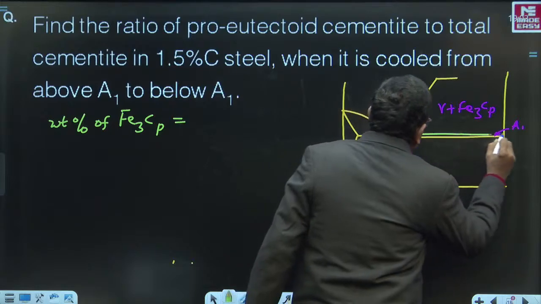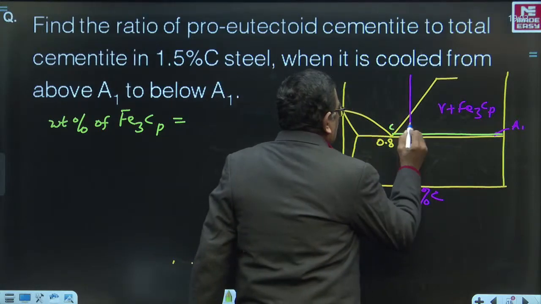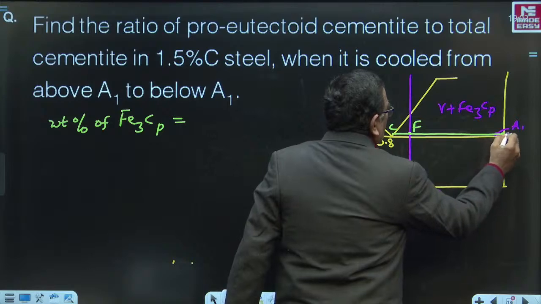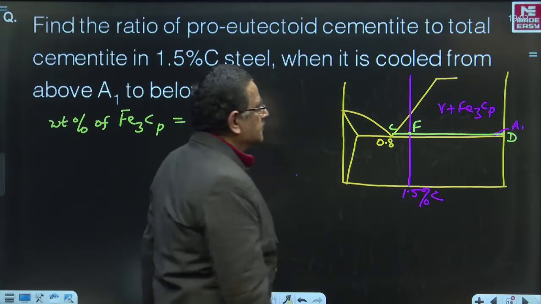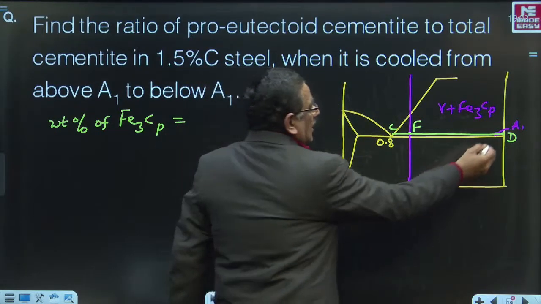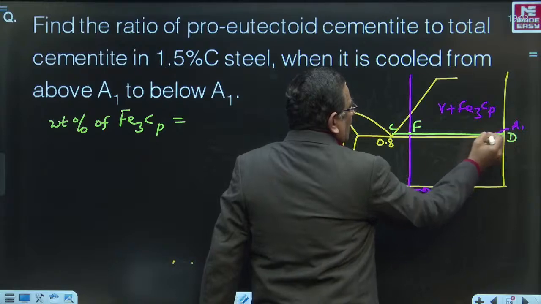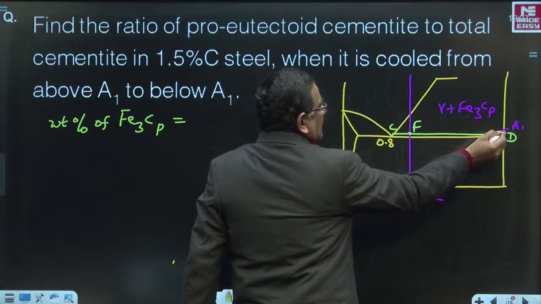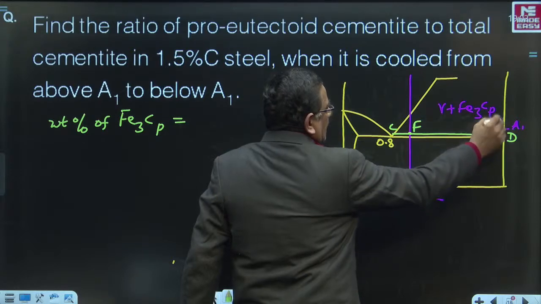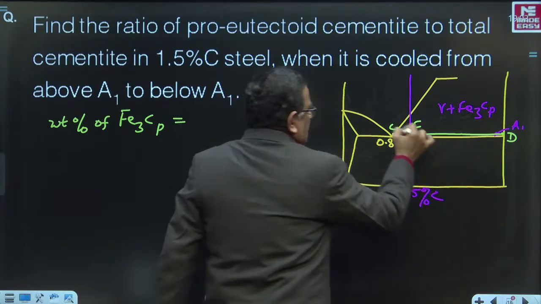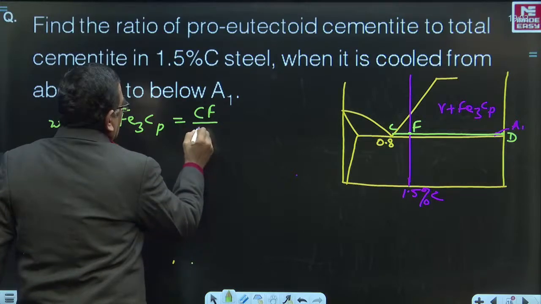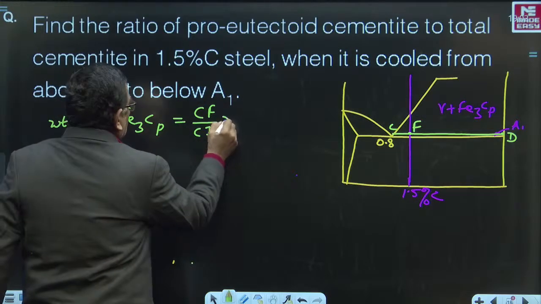This is point C, here is the fulcrum F, and this is point D. At D, the phase present is cementite. Above A1 at D, the cementite present is called the pro-eutectoid cementite. Therefore, pro-eutectoid cementite is given by CF divided by CD into 100.